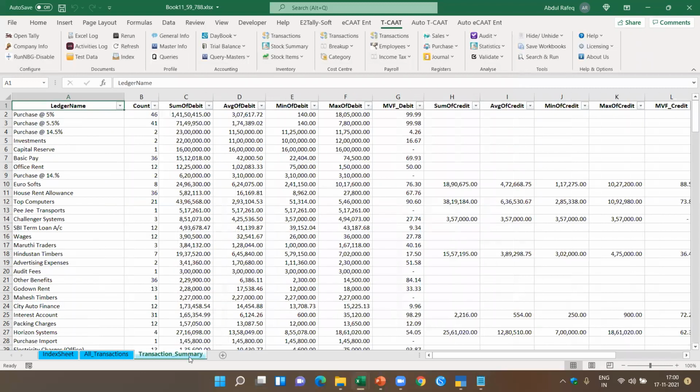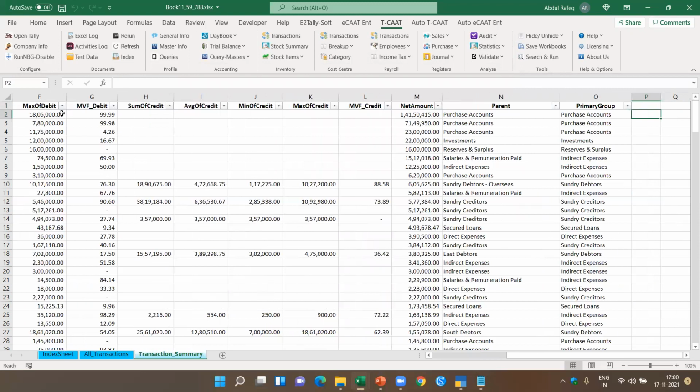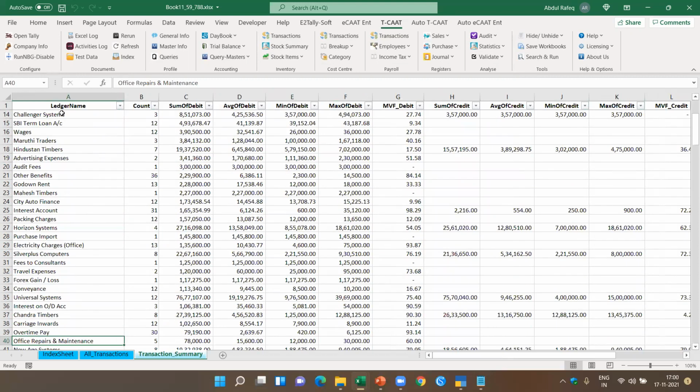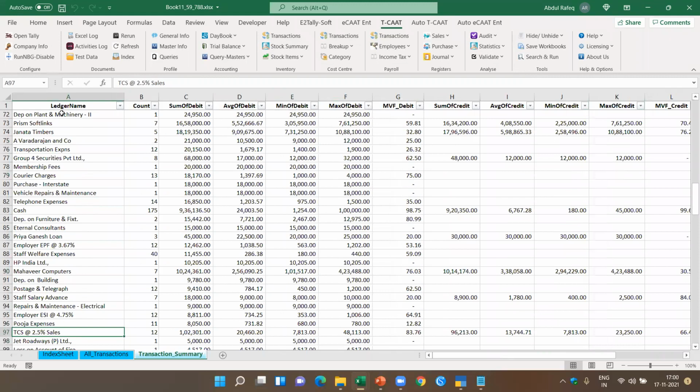And after that, it prepares the transaction summary. Here, if you see, for each of the ledgers, I'll know what the count, what is the sum of the debit, the average debit, the minimum of the debit, maximum of the debit, and what is the MVF debit. Okay, and also tells me the complete parent and the primary ledger. Now, if you see here, if you are an intelligent auditor, you can do excellent analytics just based on this one report. Okay, you'll get a complete, you can call it Jatka of all the transactions.